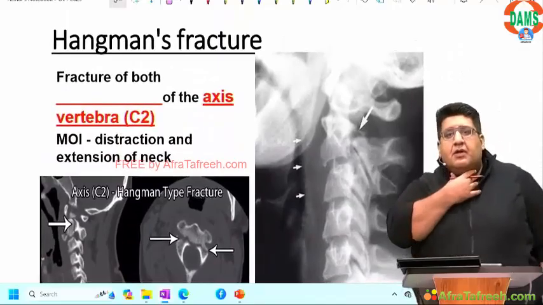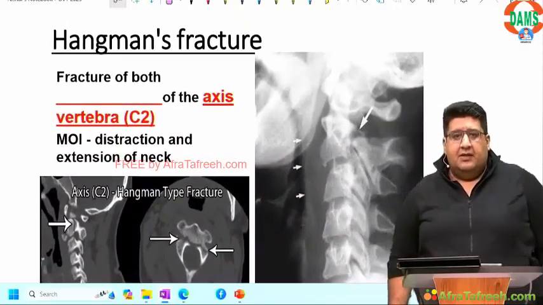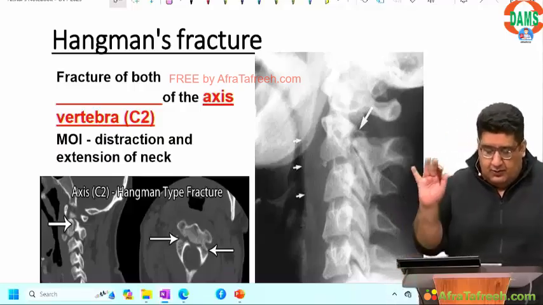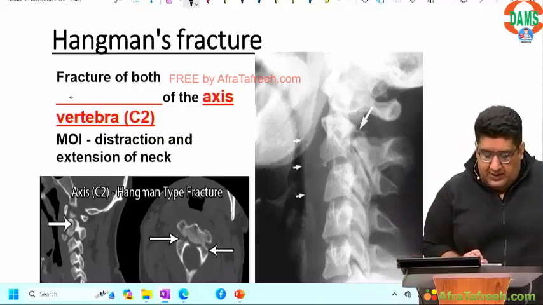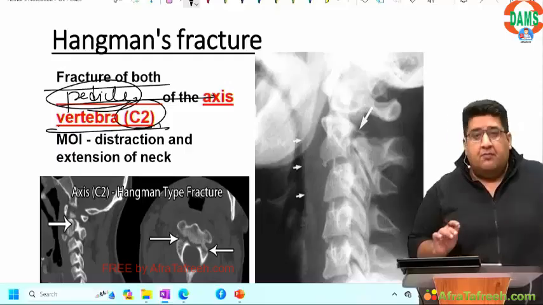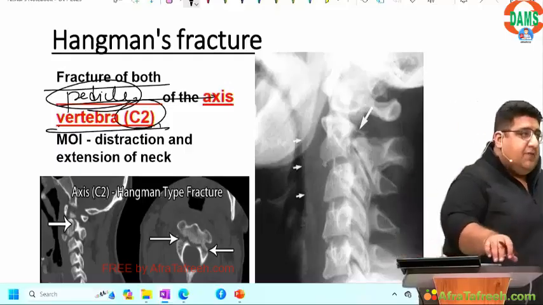Very simple. Hangman fracture occurs during hanging. Nothing to do with odontoid process. It is fracture of the pedicle of C2. Just remember this. The main thing to remember is that it is a fracture of the pedicle of C2.